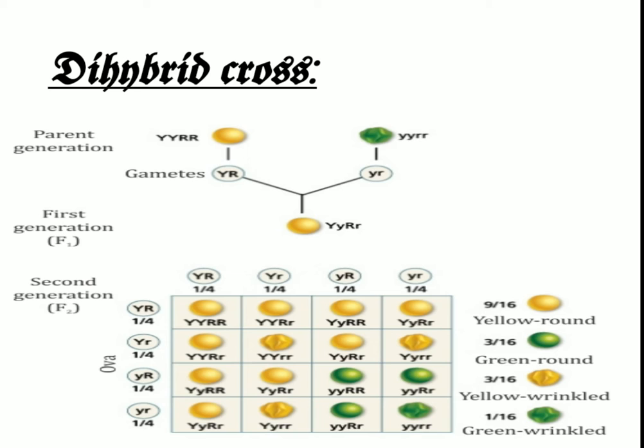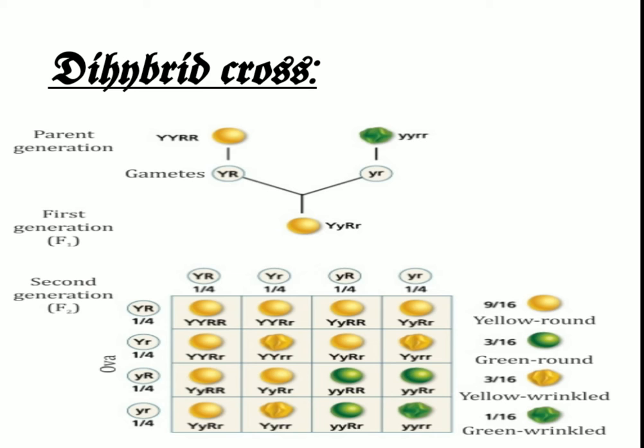Dear students, when you perform the experiments, you are not given just 16 seeds. For example, when Mendel made a cross, he got 556 F2 seeds of the four types, with 315 round yellow seeds, 108 round green seeds, 101 wrinkled yellow seeds, and 32 wrinkled green seeds, which was a ratio in close approximation with 9:3:3:1.